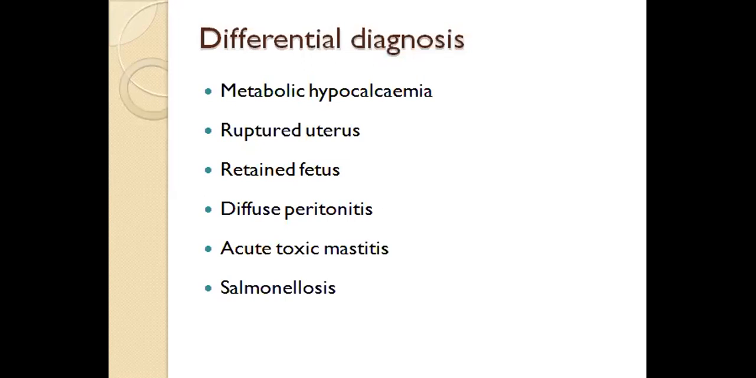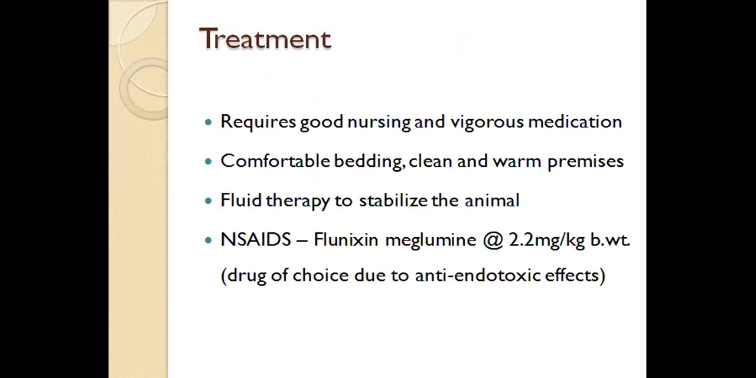And if the owner, or whosoever the person is dealing with the case, doesn't give a thought to it, and the fetus is retained, then similar symptoms will also appear. And if there is diffuse peritonitis or acute toxic mastitis and salmonellosis, because salmonellosis also causes diarrhea.